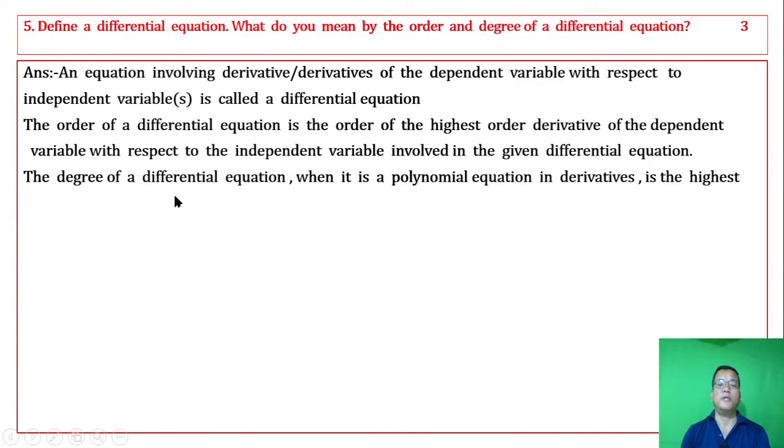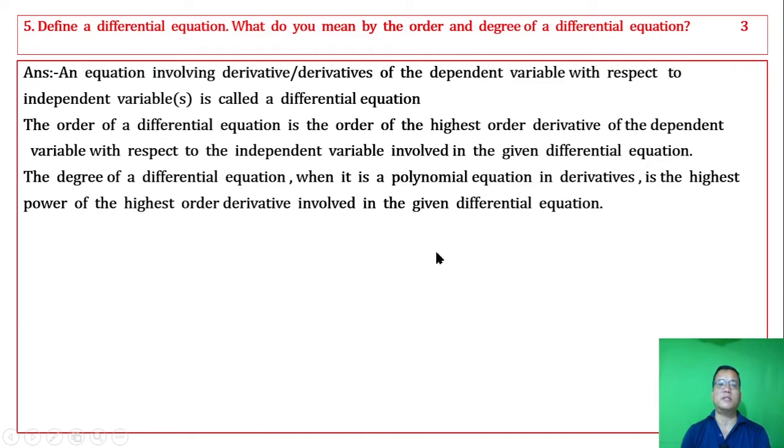The degree of a differential equation, when it is a polynomial equation in derivatives, is the highest power of the highest order derivative involved in the given differential equation. When the equation is in polynomial form in its derivatives, the highest power of the highest order derivative is the degree.